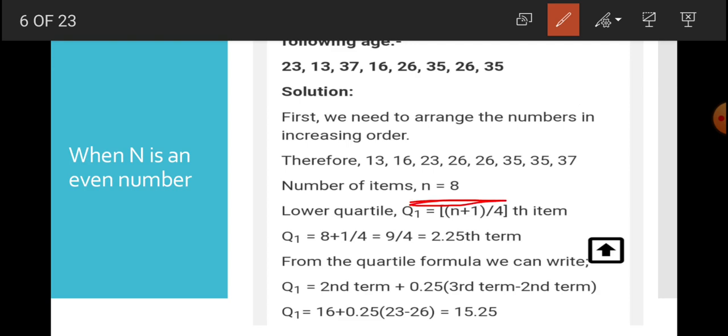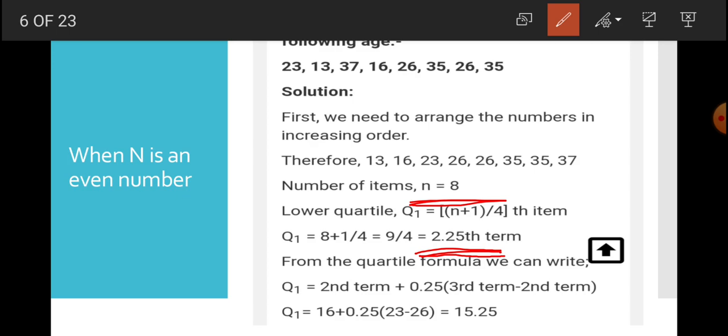Now how to calculate Q1? First use the formula, n plus 1 by 4. So this is 9 by 4, which is 2.25. Now in case of individual series, this topic you will have to face only in quartiles, percentiles and deciles, and that too particularly when the series is of individual nature.